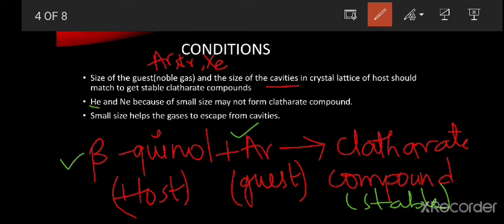See, helium and neon, due to their small size, don't form any clathrate compounds. The small size helps helium and neon escape from the cavities.